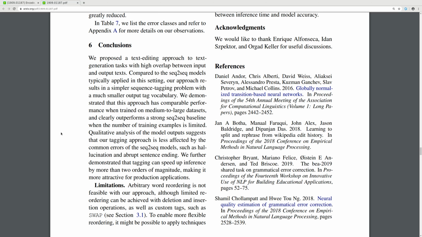Qualitative analysis of the model output suggests that the tagging approach is much less affected by the common errors of the seq-to-seq model, such as hallucination and abrupt sentence ending. We further demonstrated that tagging can speed up inference by more than 2 orders of magnitude, making it more attractive for production applications.